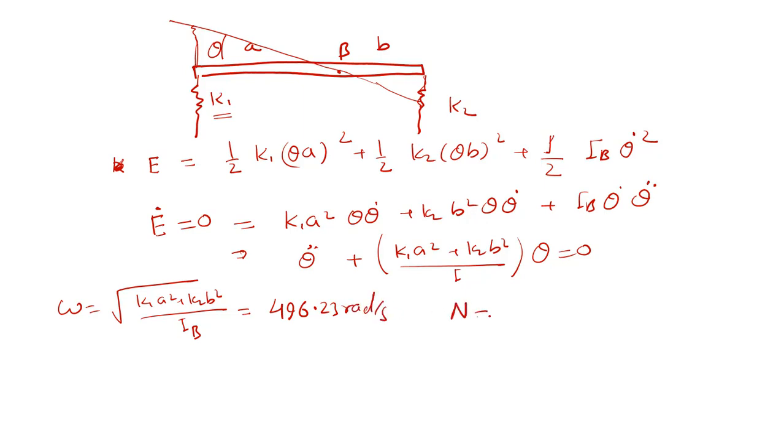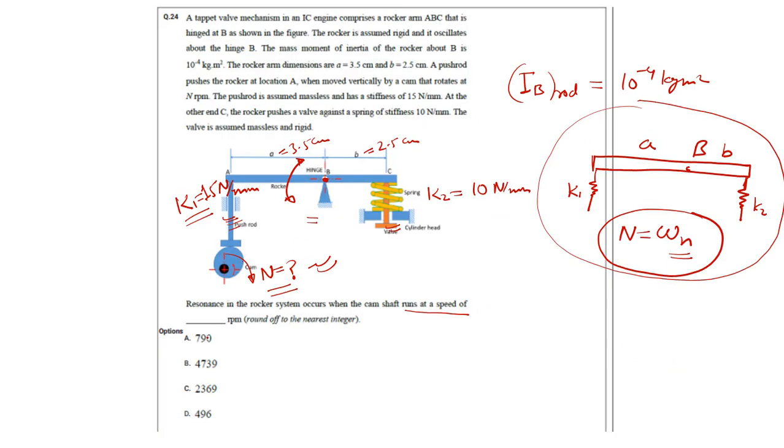This gives me N as 60 omega n upon 2 pi, which equals 4738.6, approximately 4739. So B is the correct option.